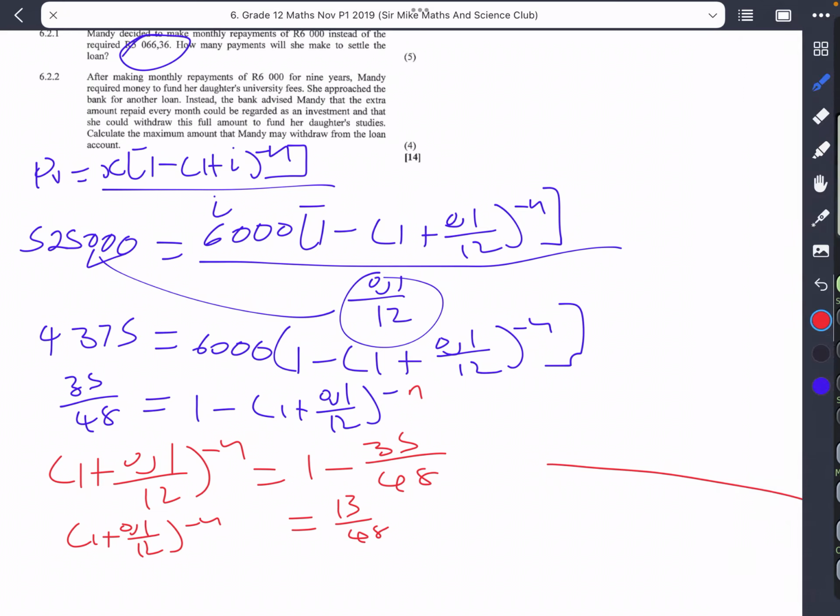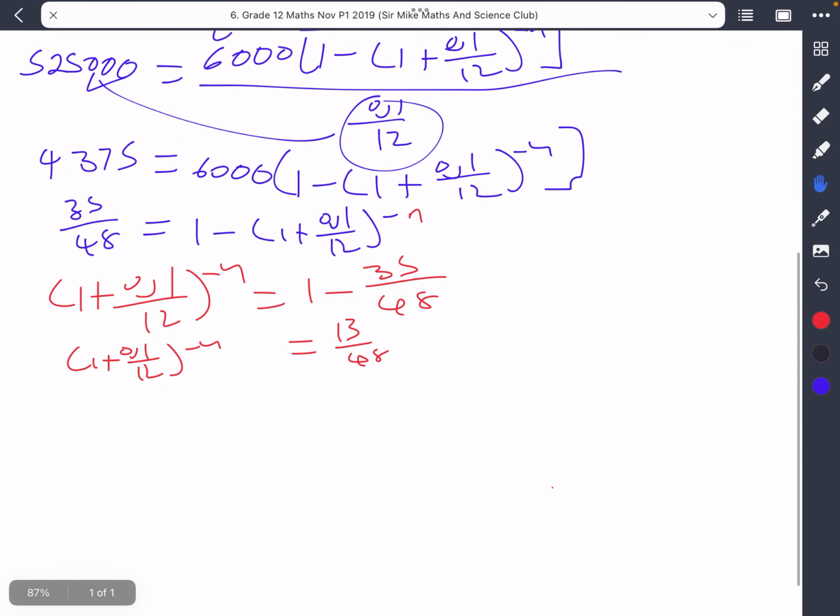Now, I'm sure you can already tell that from this point we're gonna use our logs. We know that in a log we have 3 parts, if I'm not mistaken.